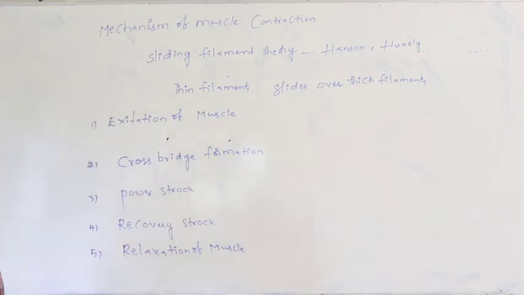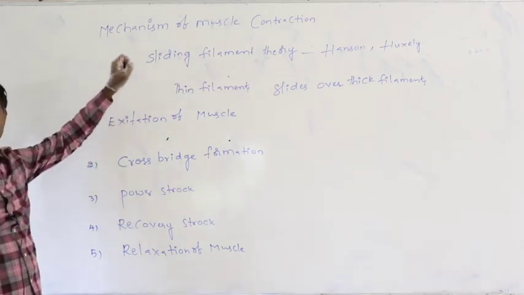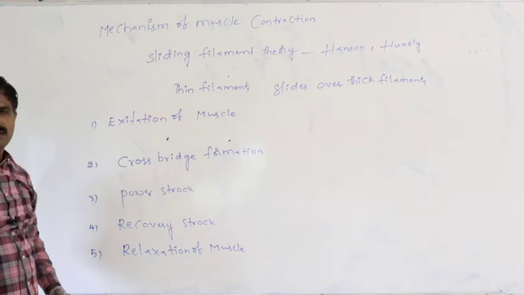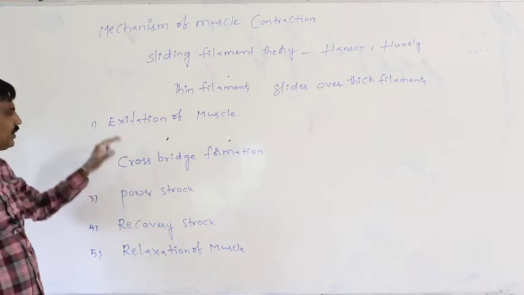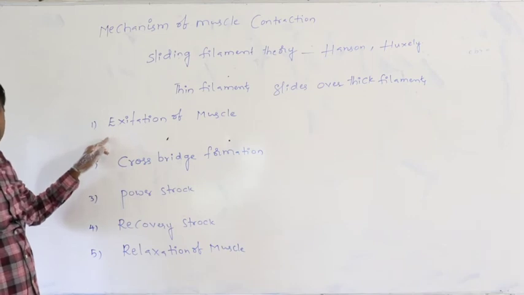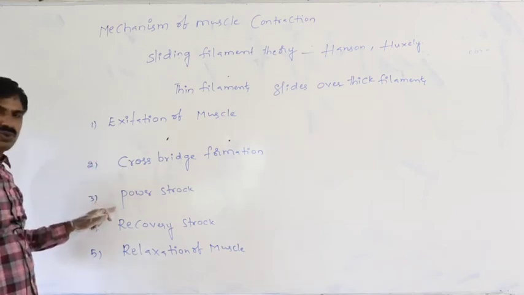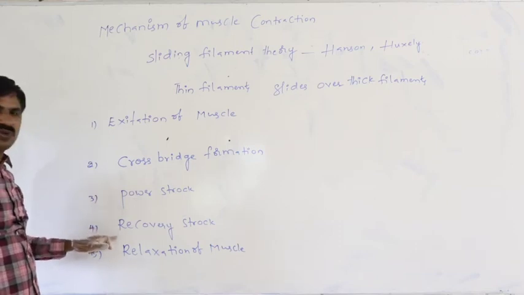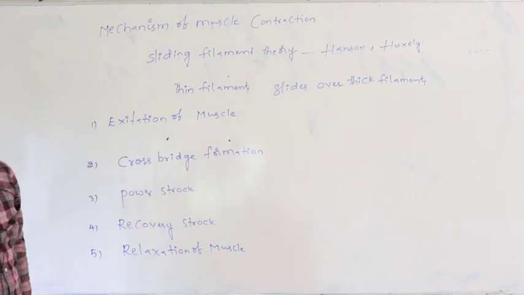To better explain the mechanism of muscle contraction, we must read these 5 steps: excitation of muscle, cross bridge formation, power stroke, recovery stroke, relaxation of muscle.